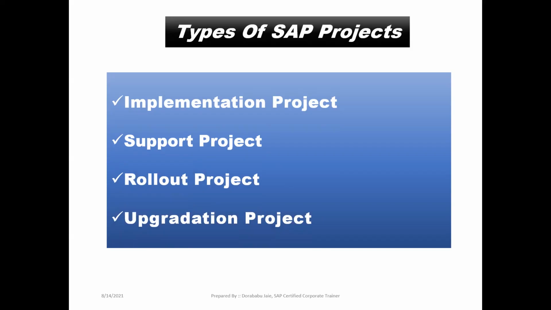Now come to the logic here. In implementation project, what are the roles and responsibilities of the SAP team? And continuation, what are the roles and responsibilities of the core team members, and what are the roles and responsibilities of the SAP end users? We have to know. And the support project is also the same: the roles and responsibilities of the SAP team, core team members, and SAP end users. Same in the support project, same in the rollout project, and same in the upgradation project. In detail, we need to understand. I will explain, project wise, the roles and responsibilities of the respective teams like SAP team, core team members, and SAP end users.